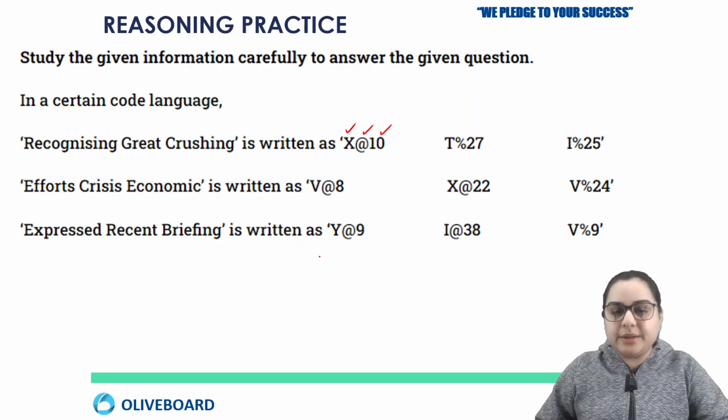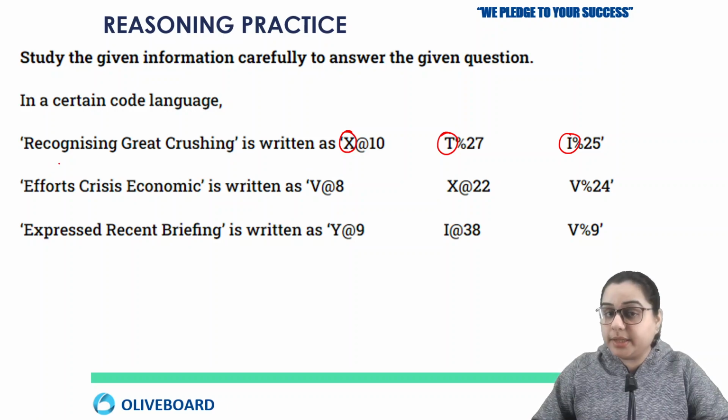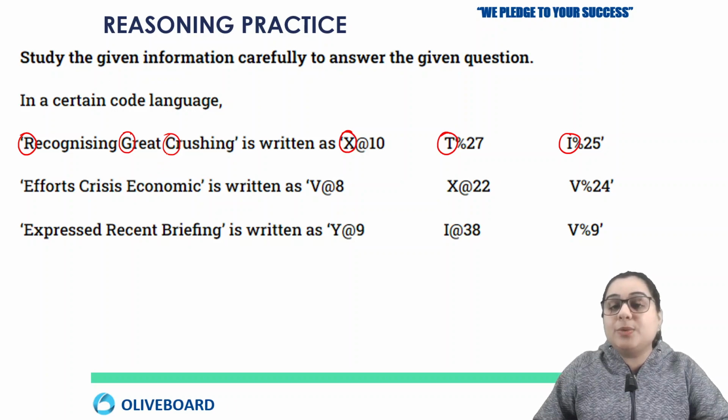As we can see here, if you focus on the alphabets, in the first statement I am checking first, these are X, T and I. If I refer to the statement where the three words are recognizing, great and crushing, the first alphabet here is R, here the first alphabet is G and here the first alphabet is C. So C makes an equidistant pair with X, G makes an equidistant pair with T, and R makes an equidistant pair with I. So I, T and X are there in your decoded form.